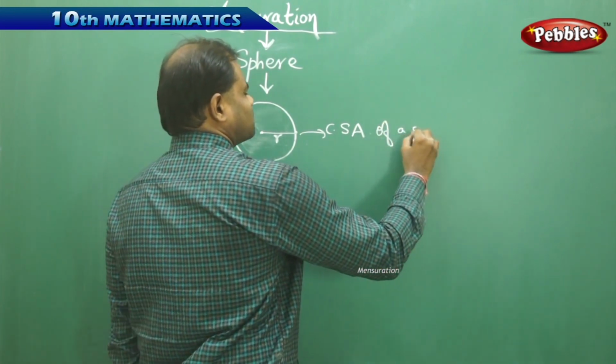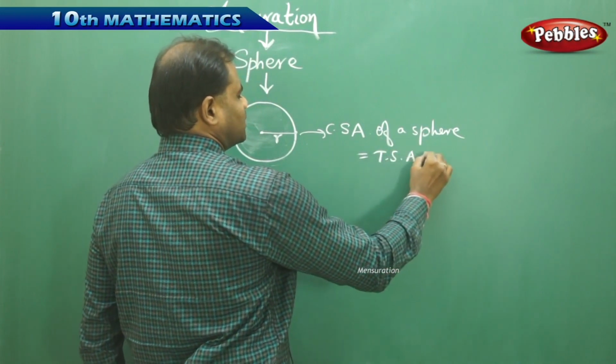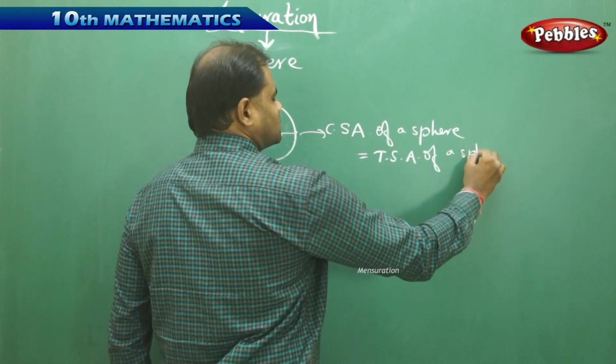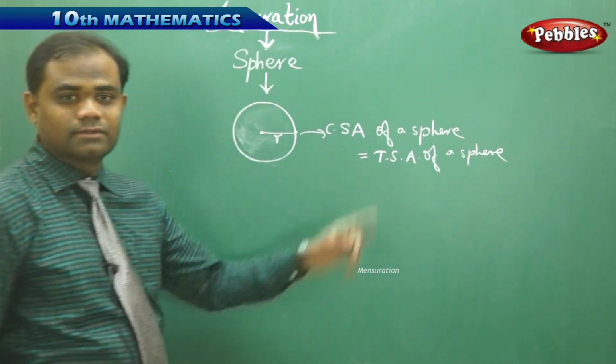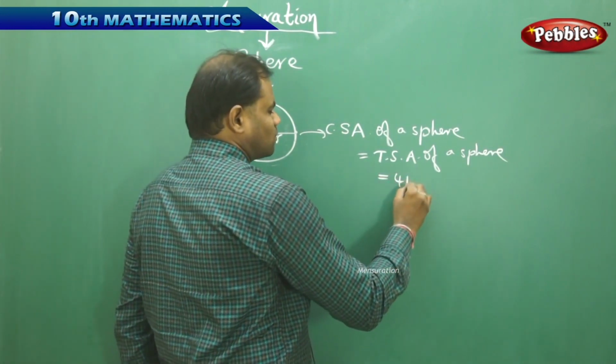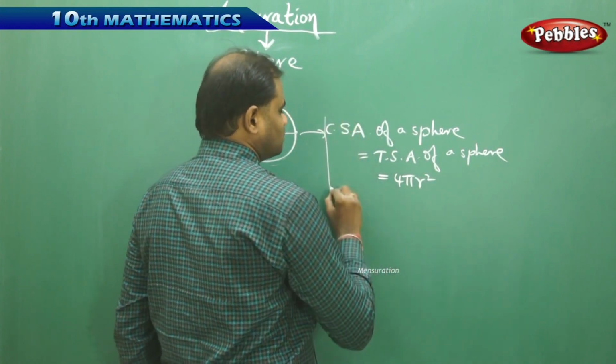Then the curved surface area of a sphere is nothing but the total surface area of a sphere. So both the curved surface and total surface are equal, and that is equal to 4 pi r square is what we get as the formula.